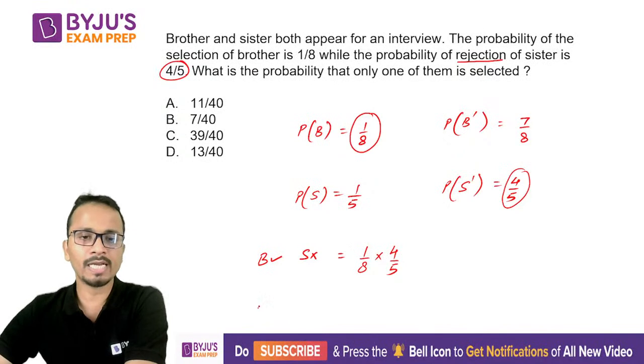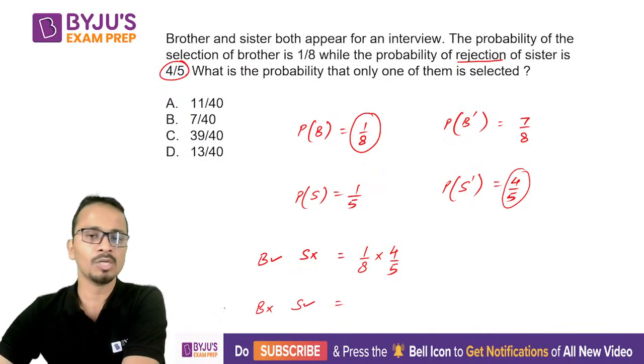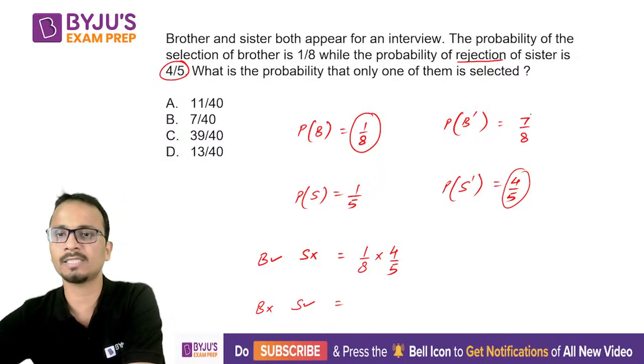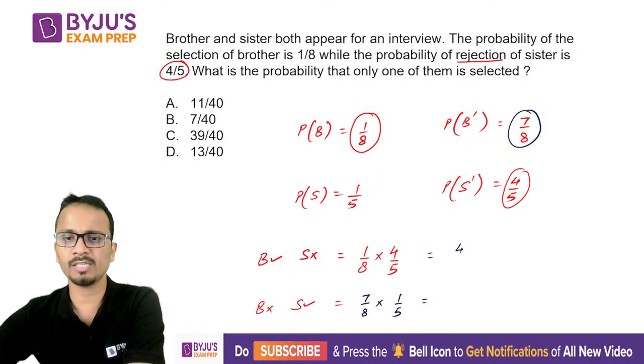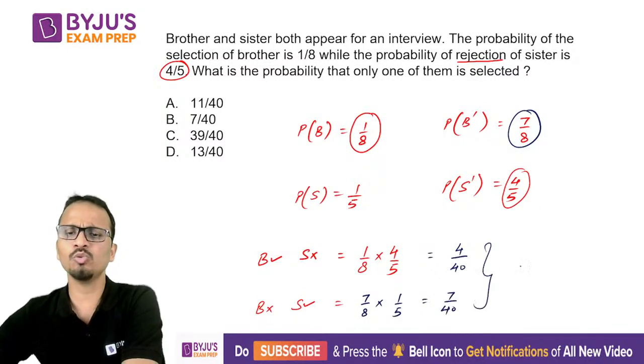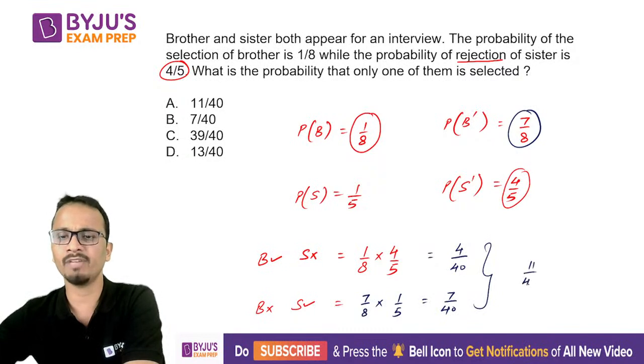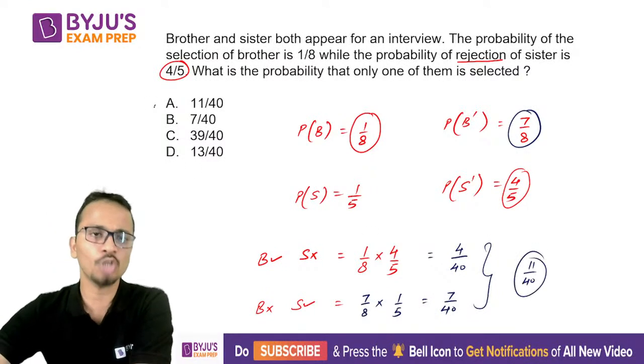One more case will arise when brother is not selected and sister is selected. So brother is not selected, the probability is how much? It's 7 by 8 when brother is not selected, multiplied by when sister is selected, it will be 1 by 5. Now just add these two cases. So the first case is 4 upon 40 and the second one is 7 upon 40. Add these two, the final answer will come out to be 11 upon 40 and that is option A.